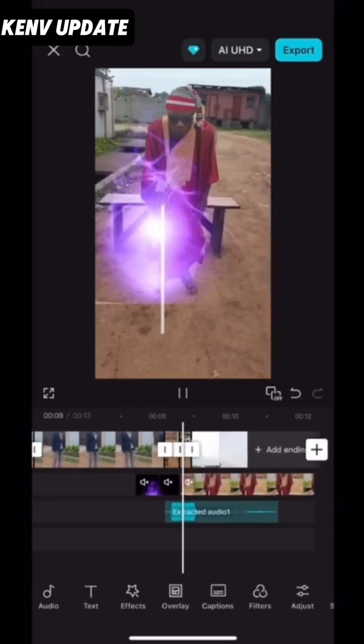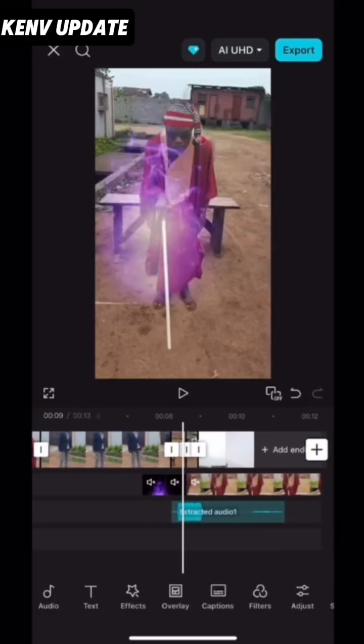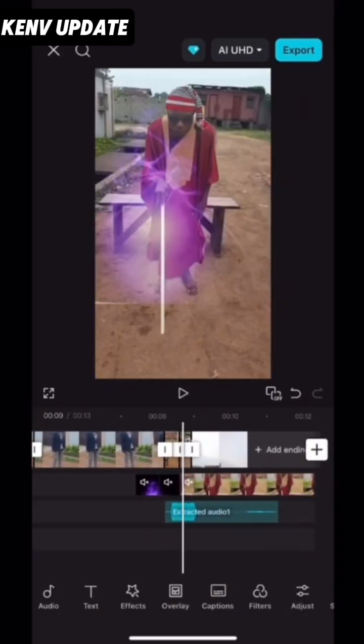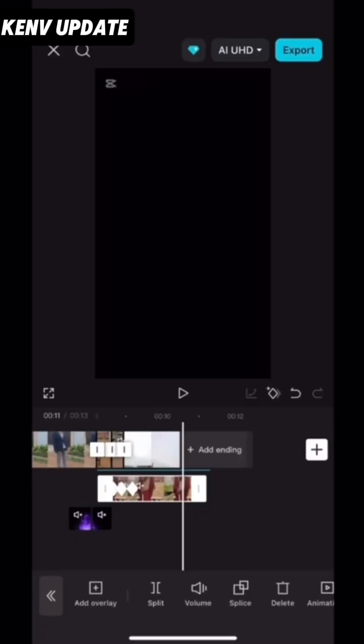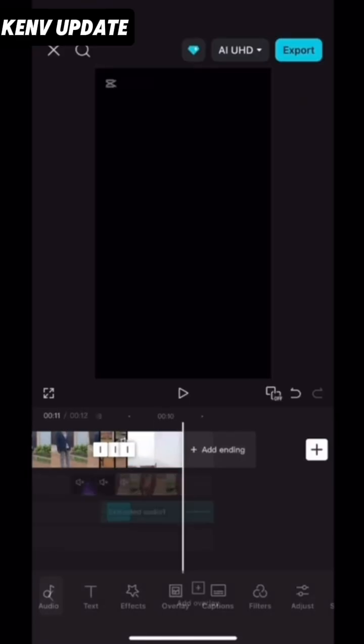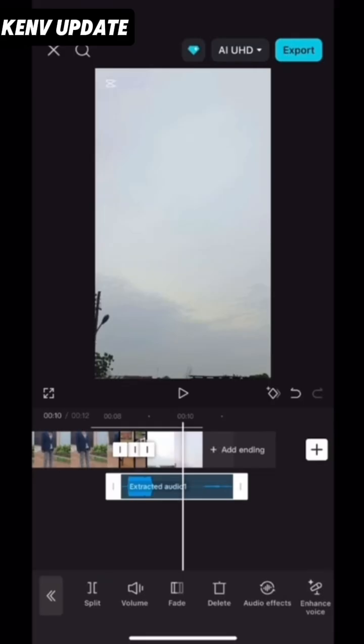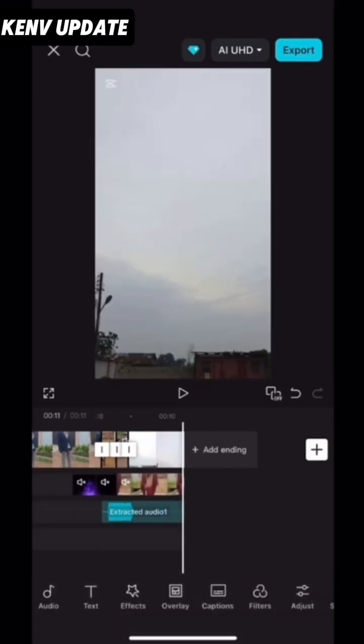You can see removing the unwanted part. You can see that overlaid video is longer than the background. I'm going to come back to click it now to trim it to be equal with the background. After trimming it, you come and click the sound. The sound as well is long, so you click the sound and trim it to be equal with the background.